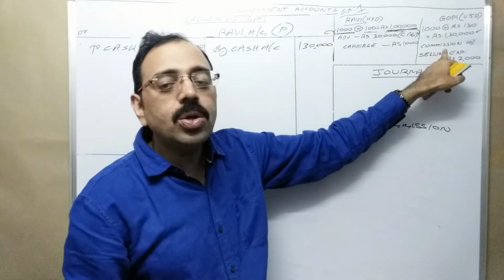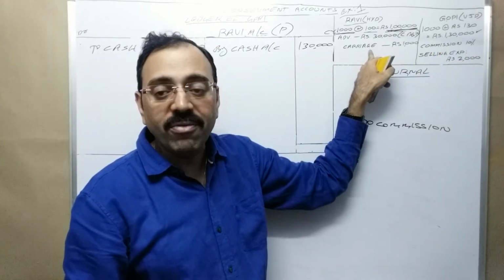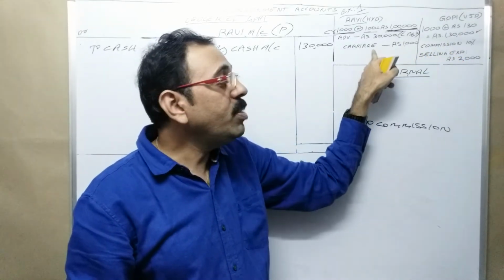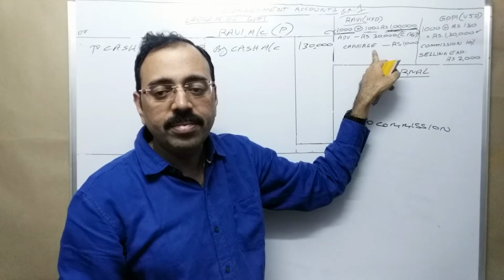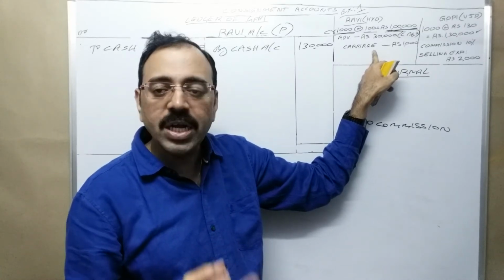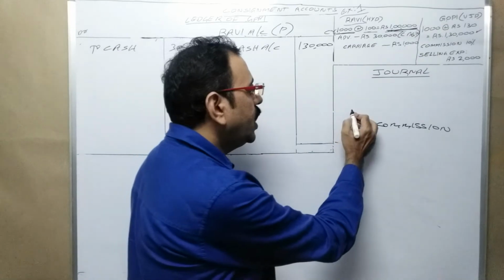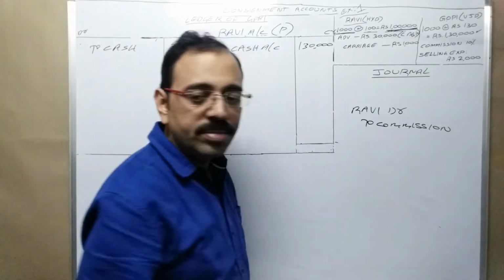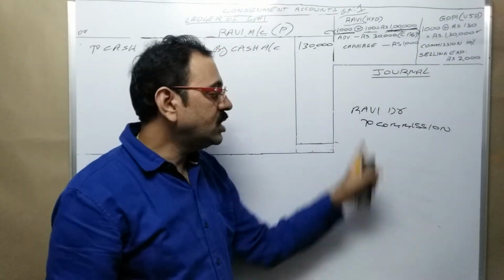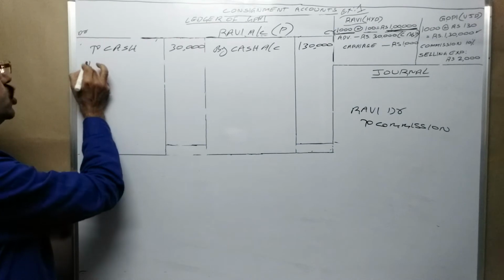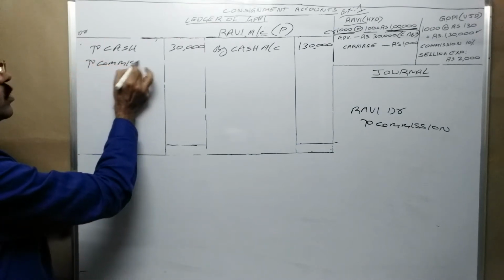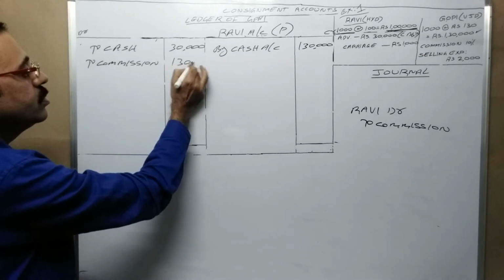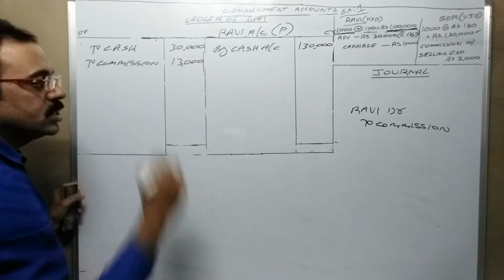Who should pay this commission to us? Consignor, Ravi. So for this commission amount, 13,000 rupees, Ravi becomes a debtor. Debtor means asset. Asset shows a debit balance. Therefore, debit side we should write Ravi account. This is the final entry. Since Ravi is on the debit side, we should post this entry. Amount is 13,000 rupees.